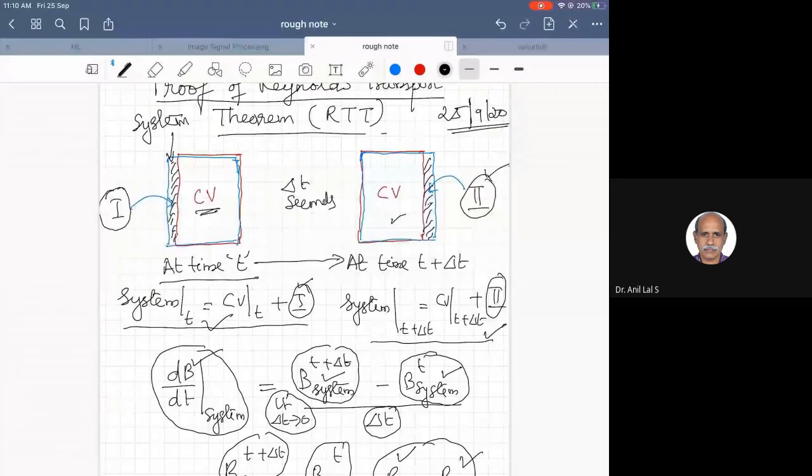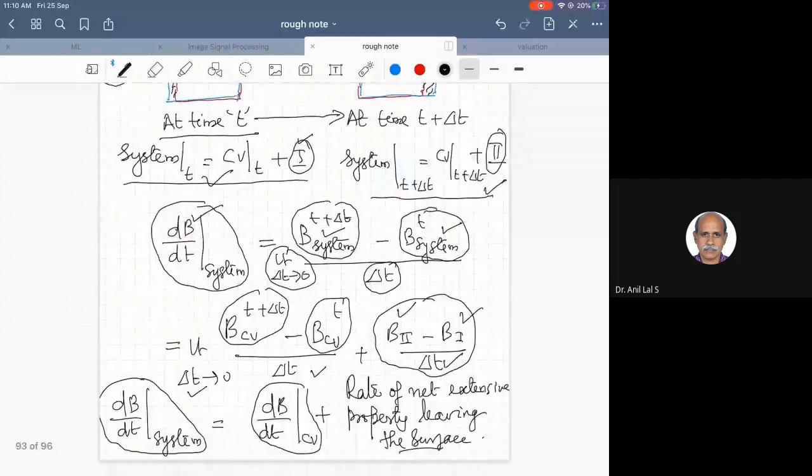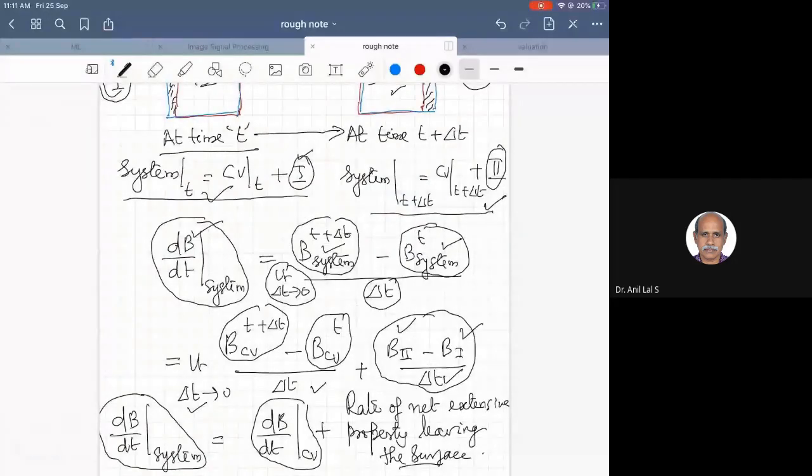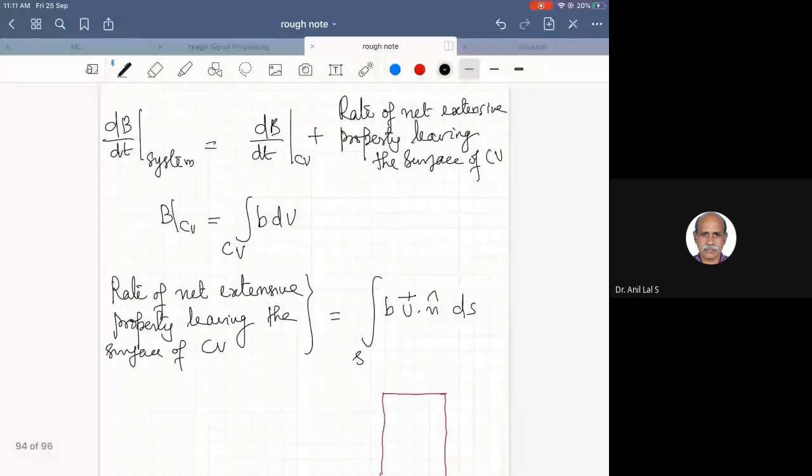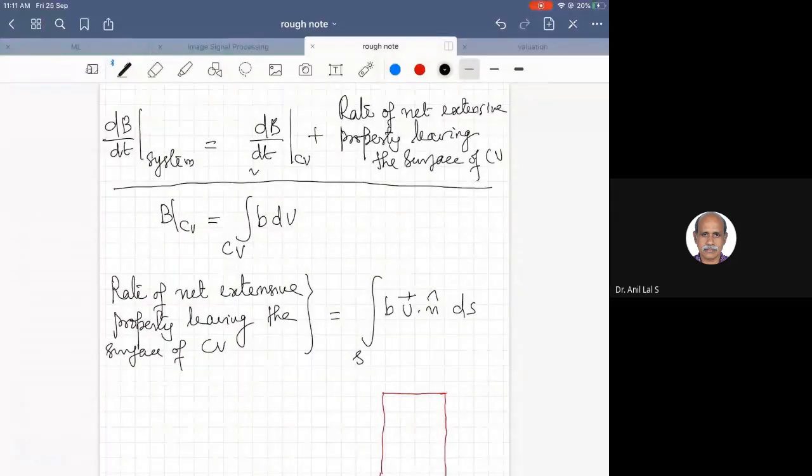So B2 minus B1 is the net extensive property leaving, and divided by delta t, it becomes a rate. So the term is the rate of net extensive property leaving the surface of the control volume. This expression is rewritten here: dB by dt of the system is equal to dB by dt of the control volume plus the rate of net extensive property leaving the surface of the control volume.